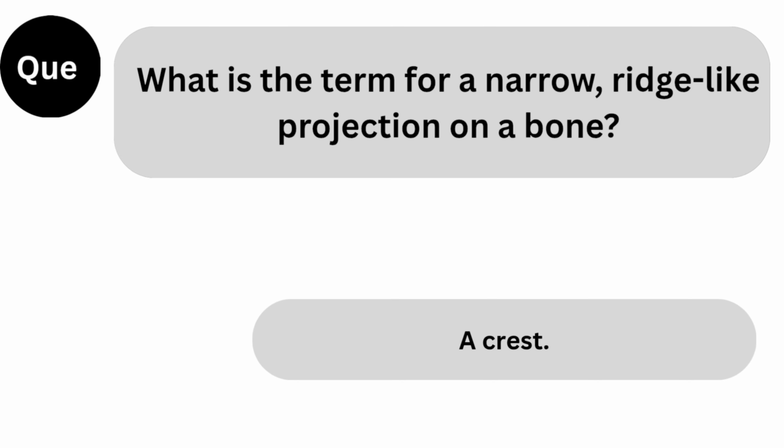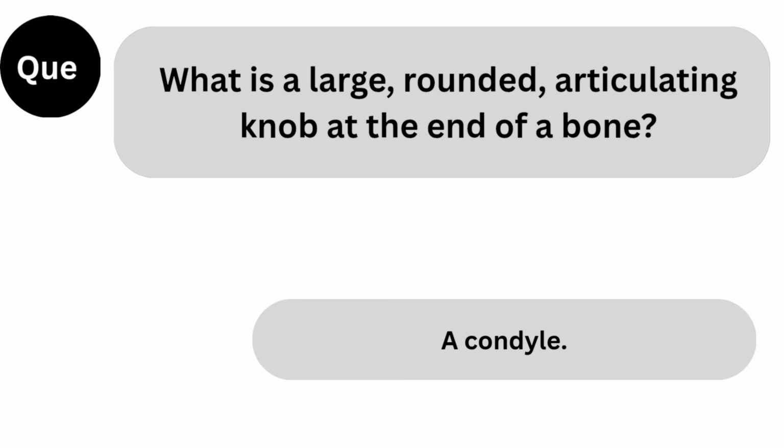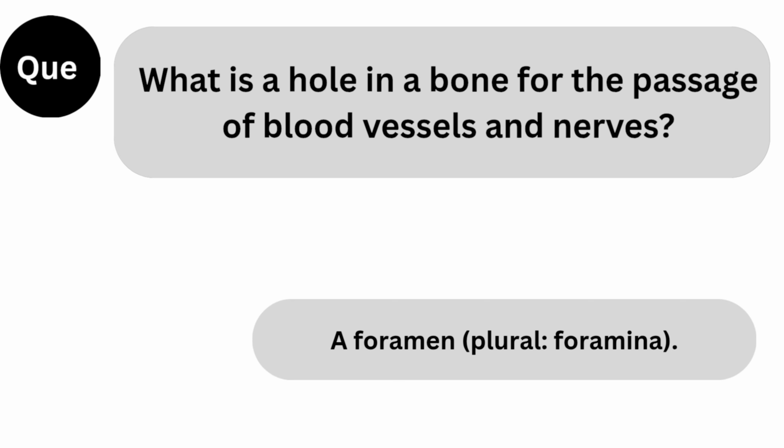Next question. What is the term for a narrow, ridge-like projection on a bone? Answer: a crest. Next question. What is a large, rounded, articulating knob at the end of a bone? Answer: a condyle.